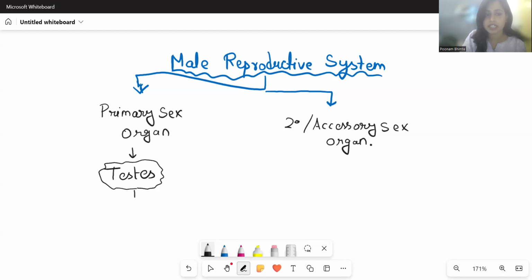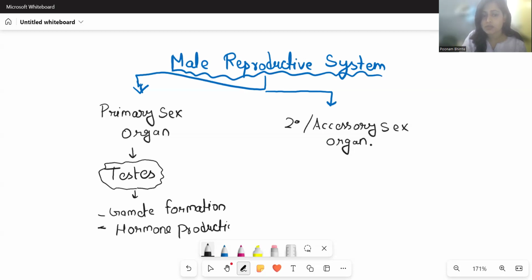We are going to study in detail about this. This will also form the gamete. This is the site of gamete formation, as well as there will be hormone production. Both things are going to happen. Hormones like testosterone, which are very important in the process of gametogenesis, are also going to be produced in the primary sex organ as well.